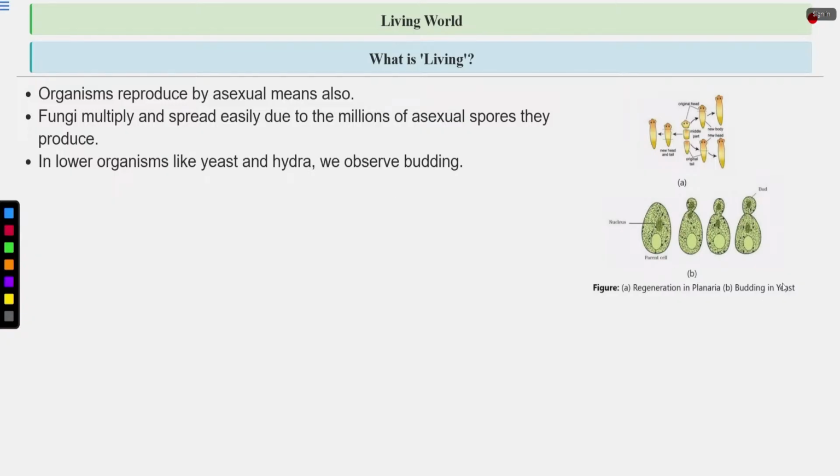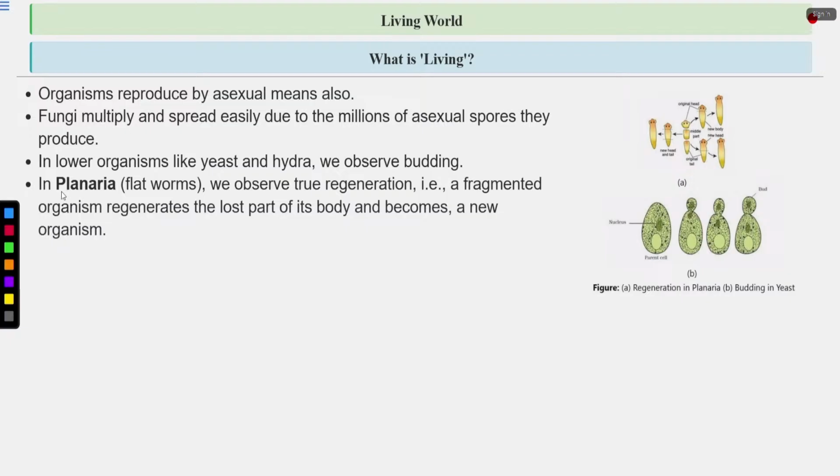You can see this is budding in yeast. What happens? This is a parent cell, and an outgrowth occurs from the parent cell. This outgrowth is known as a bud. This bud increases in size. It gets its own nucleus here. Then it detaches from the parent body and forms an entire new individual. So budding is seen in yeast and hydra. Yeast is also a fungus. It is a unicellular eukaryote, so it is an exception in the kingdom Fungi.